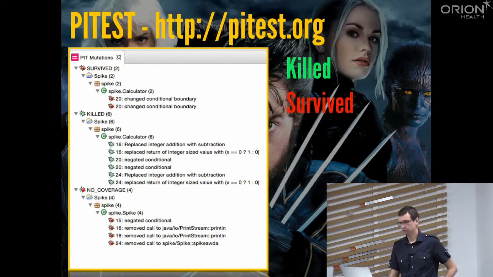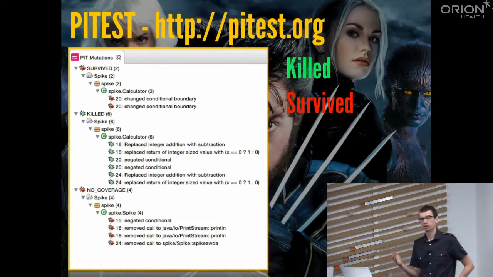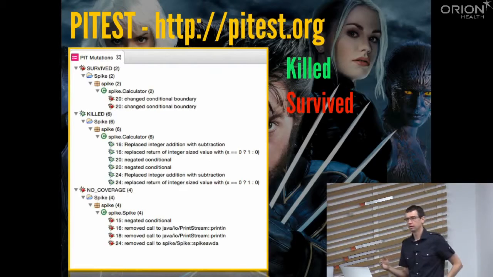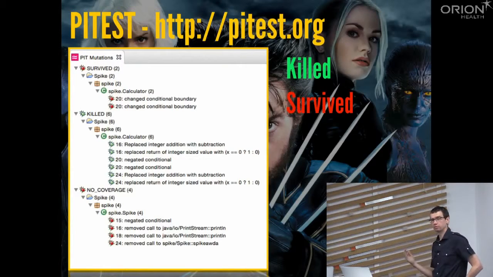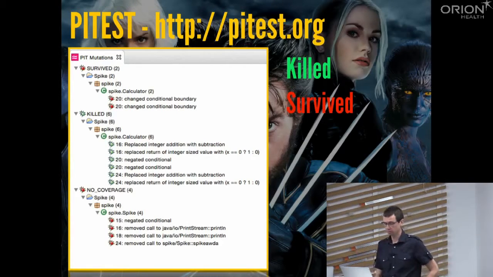But we can also have the survived mutants, so the mutants which weren't killed. We introduced some change to our code, and we weren't able to detect that with our unit tests. So this may be an indication that maybe we should go and have a look at the unit tests, at the code maybe. Maybe there's something wrong that we might need to improve. Maybe we need to add some more cases to our unit tests. Maybe we should introduce some parameterized tests like Jakub will be talking about. So maybe there is some more to do in our tests, or maybe in our code. These are the things that we want to have a look at.